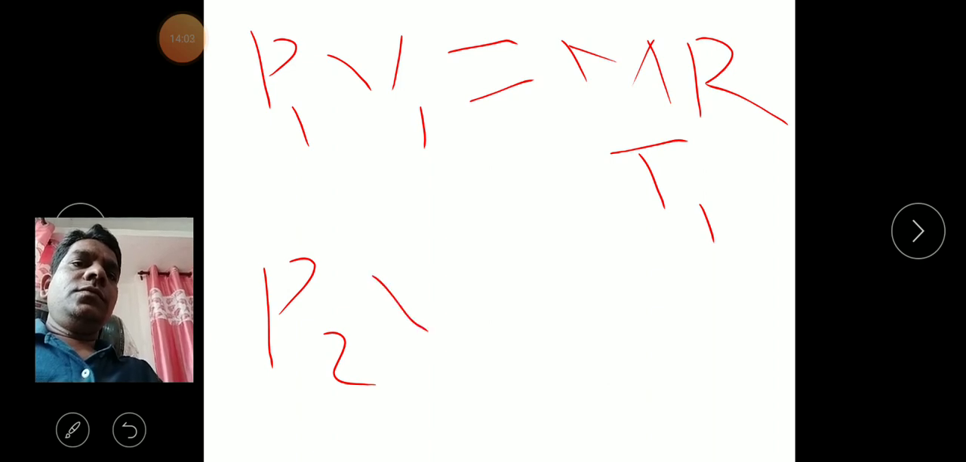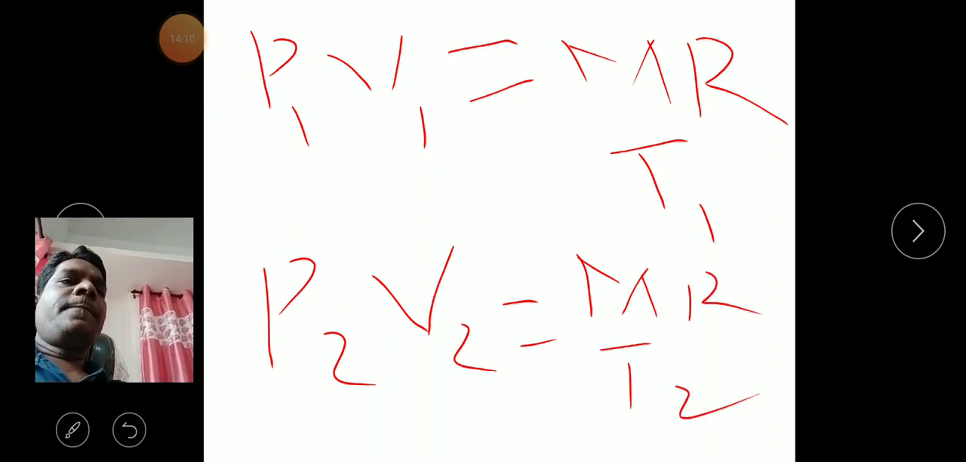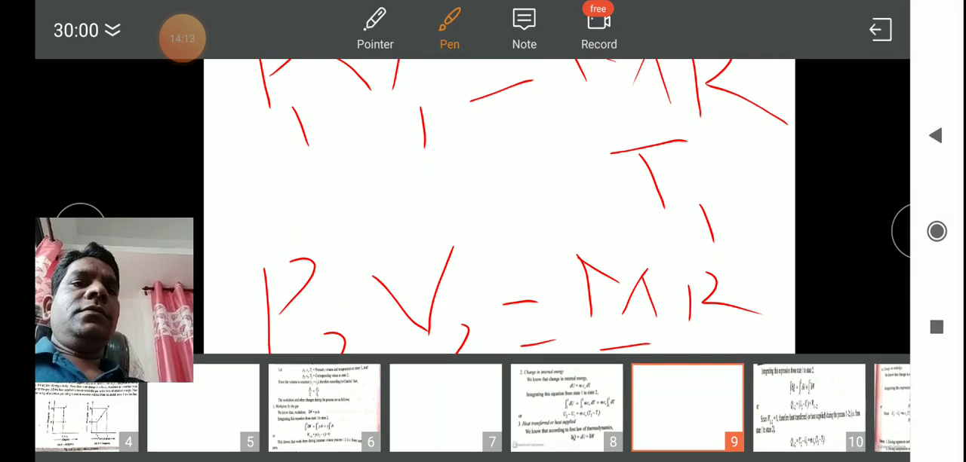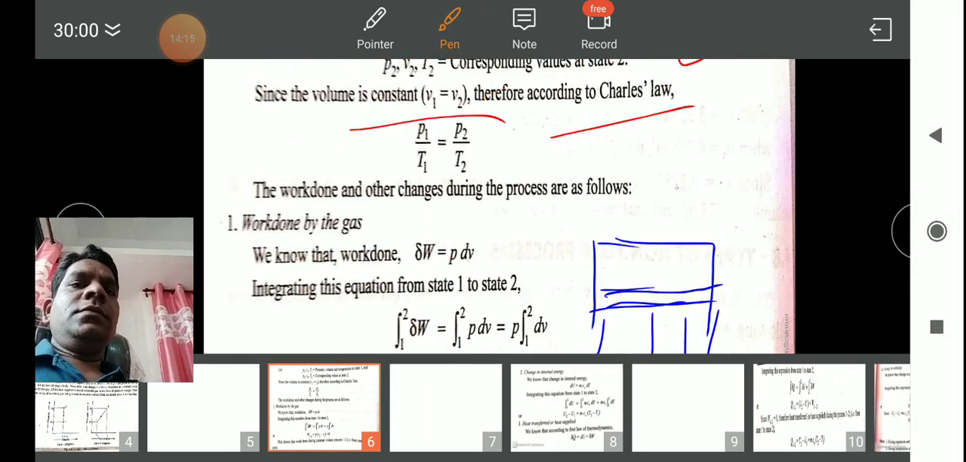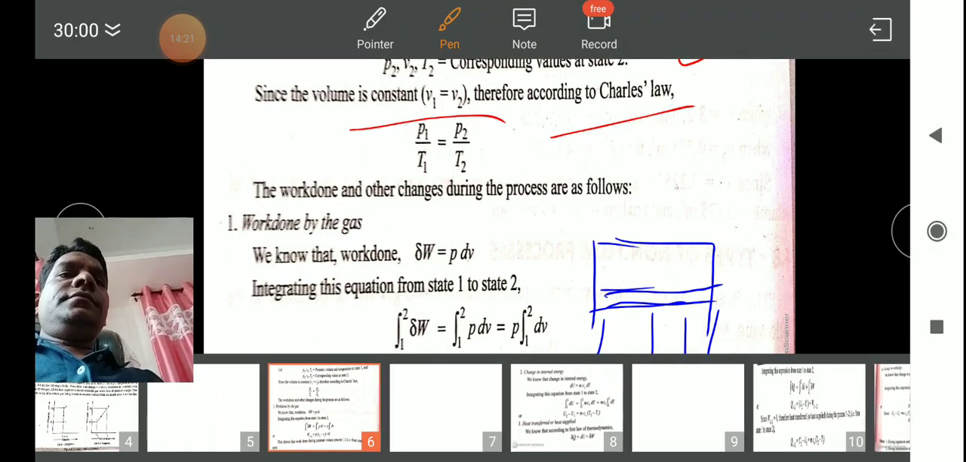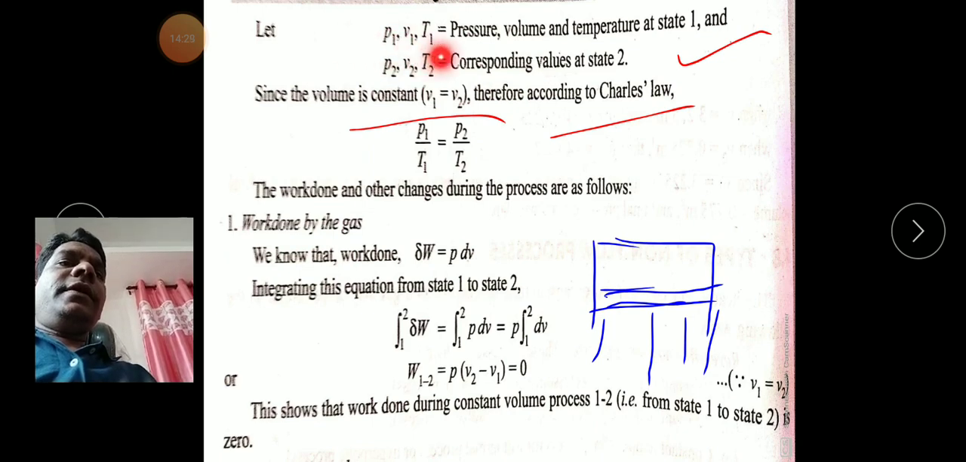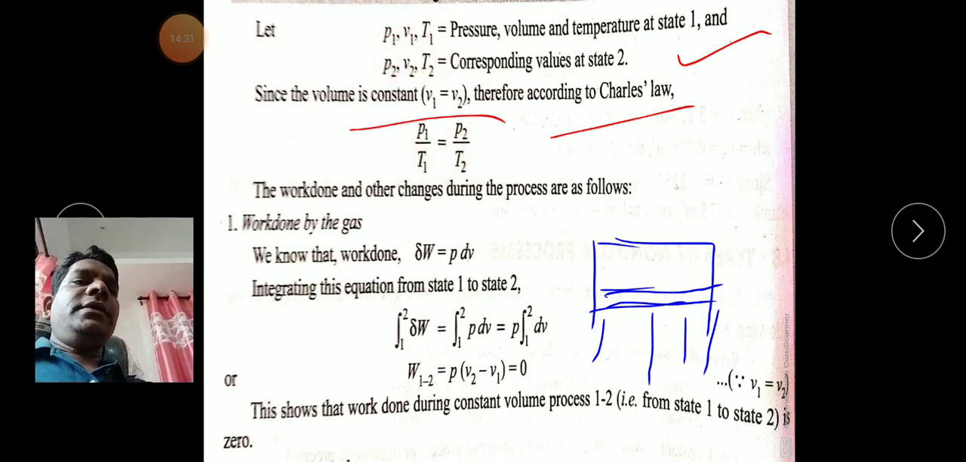P2 V2 is equal to mRT2, like that. So on this slide, P1 V1 T1 and P2 V2 T2. So by doing the mathematical calculation, by dividing these equations in this way.